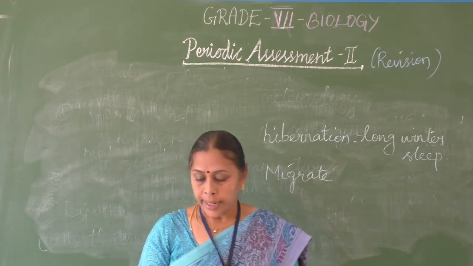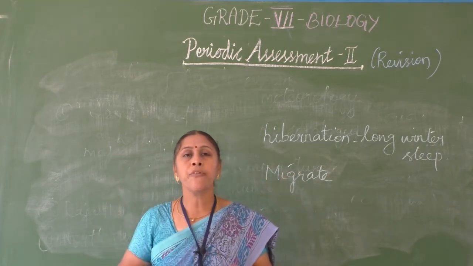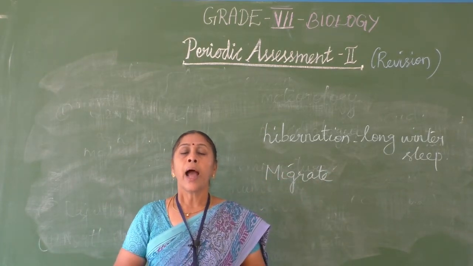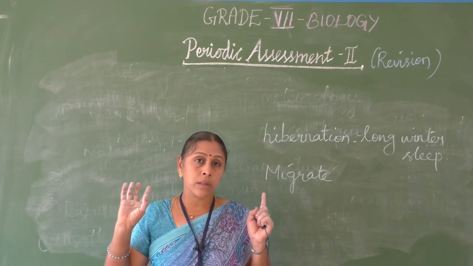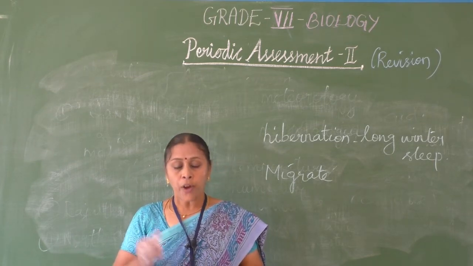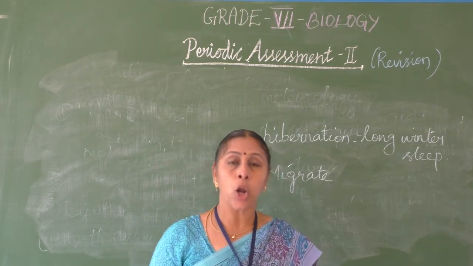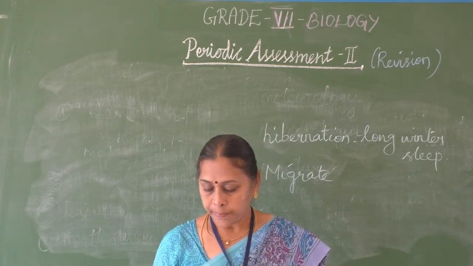Is it not? Next, why do these animals have large ears? These elephants, they have to keep their body cool, and also they have sharp scents. Okay, so for these purposes they have that long trunk, tusk and ears and all.